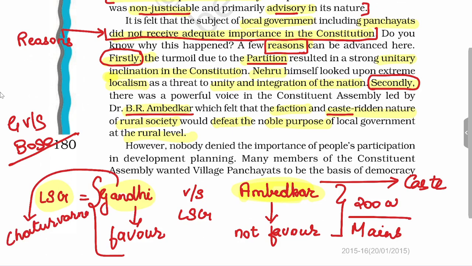According to this scheme, caste system is a division of labor which is based on merit and not on birth. So this kind of different views of these both leaders will be useful from the mains perspective, and every student should prepare this properly if you are preparing for particularly UPSC mains.